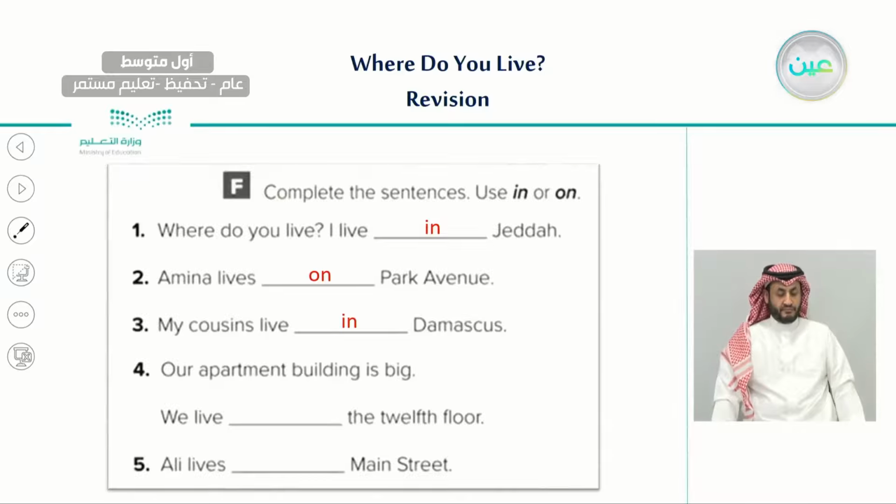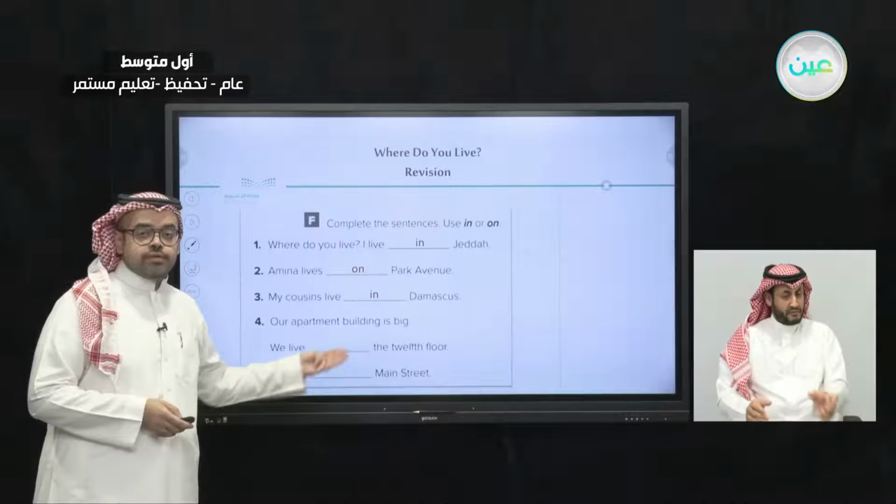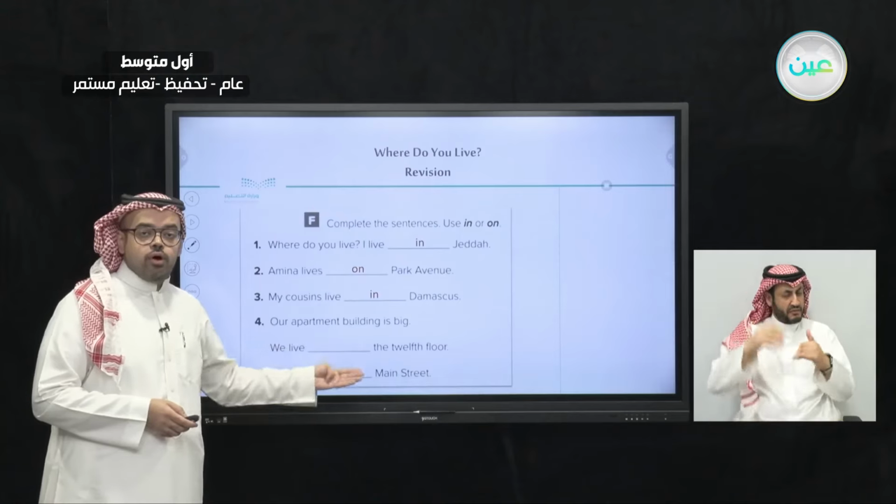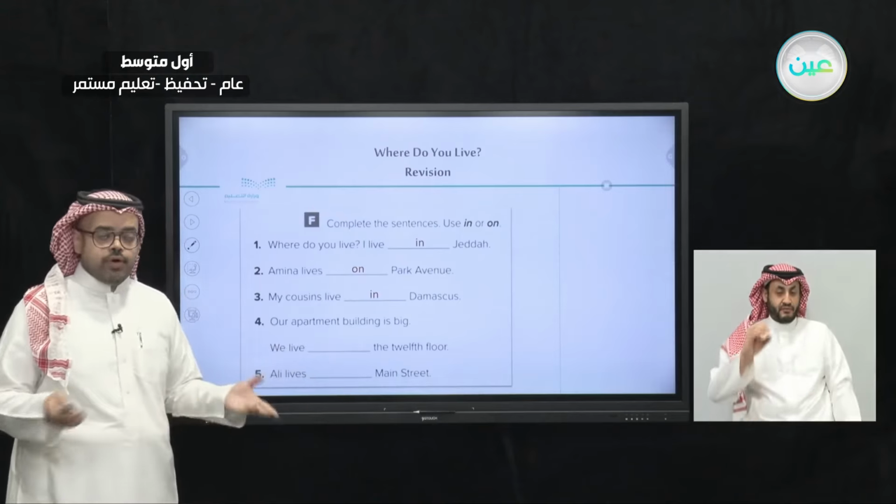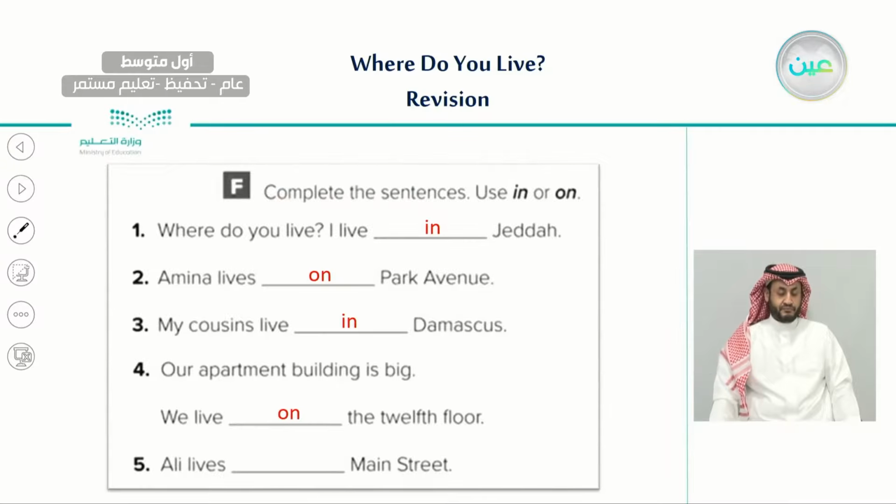And number four, our apartment building is big. We live, and now we're talking about a building, we live blank the 12th floor. So would we say we live in or we live on the 12th floor? Very good. We live on the 12th floor.